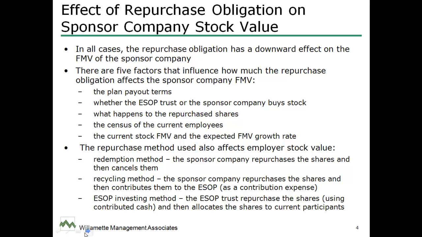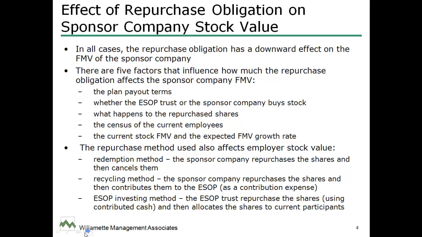The second factor is whether the ESOP trust or the sponsor company buys the stock. Those are 2 different options. In most cases, it's the sponsor company itself that buys the stock back from the retiring employee. In some cases, it's the ESOP trust, a separate entity, that buys the stock back from the employee, and you'd want to know which is which.